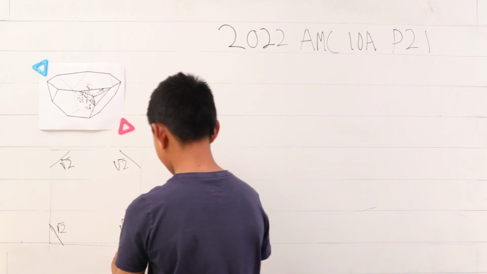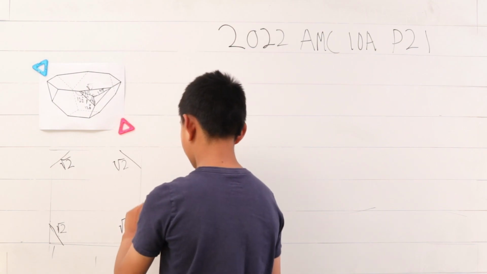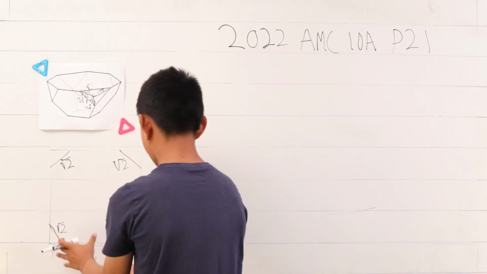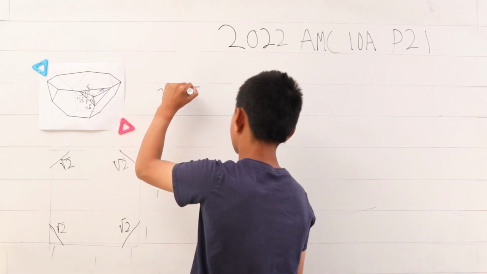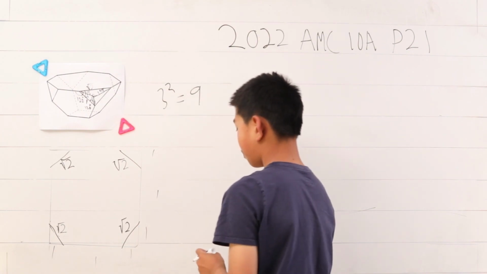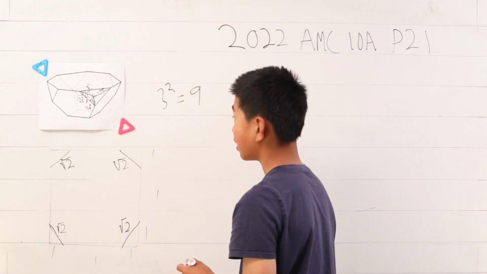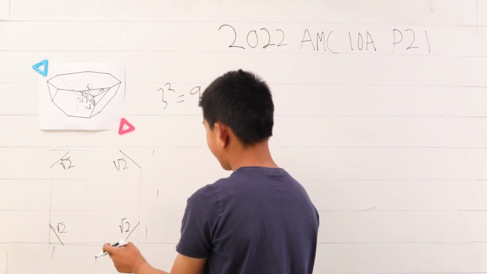Earlier we proved that this side length is 1 and this side length is 1. So this is essentially a square. Each side length is 3, so 3 squared is 9. 9 is the area of the whole square, but now all we need to do to find the area of this octagon is subtract the area of the triangles.